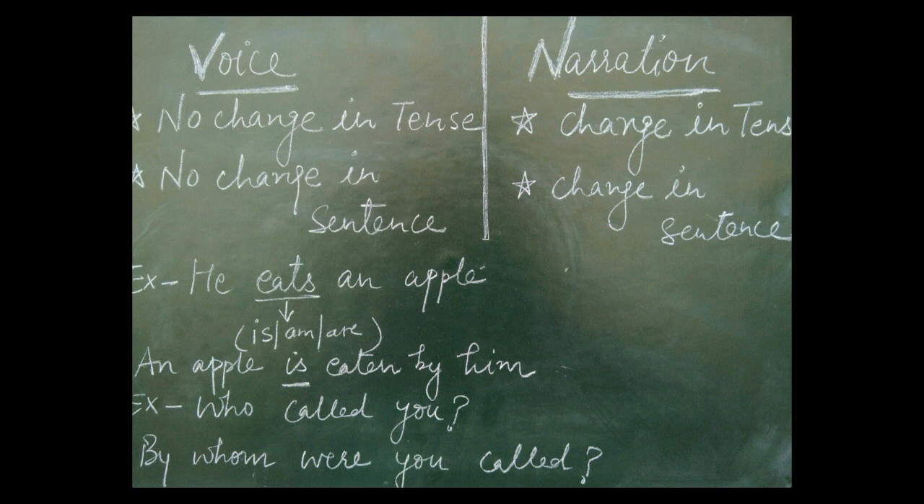Look at these examples. He eats an apple. Eats is V1 here. When we change it from active to passive, it will become an apple is eaten by him. Look, there is no change in tenses. Eats is present and in passive voice it is again present. Second one, who called you? Called is V2 here. When we change it from active to passive, it will become by whom were you called? Again past. We have not changed the tense here.